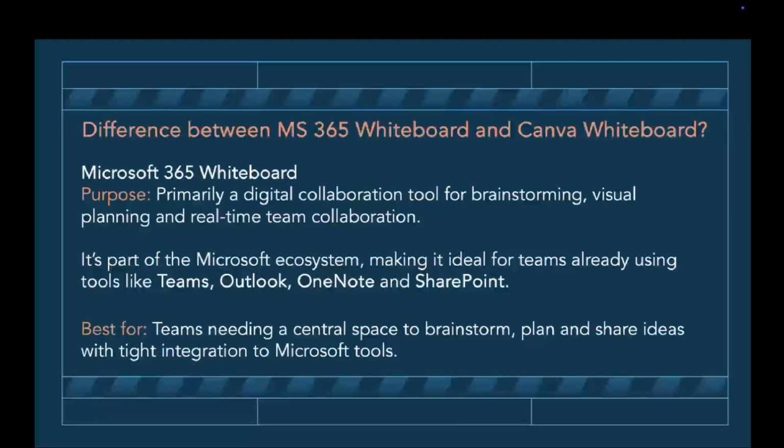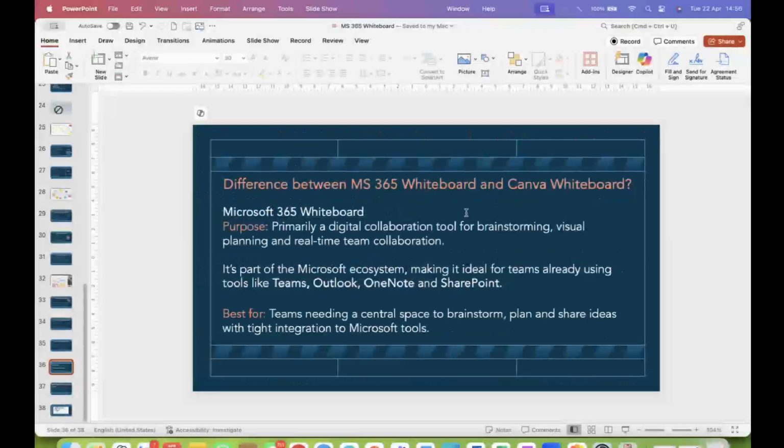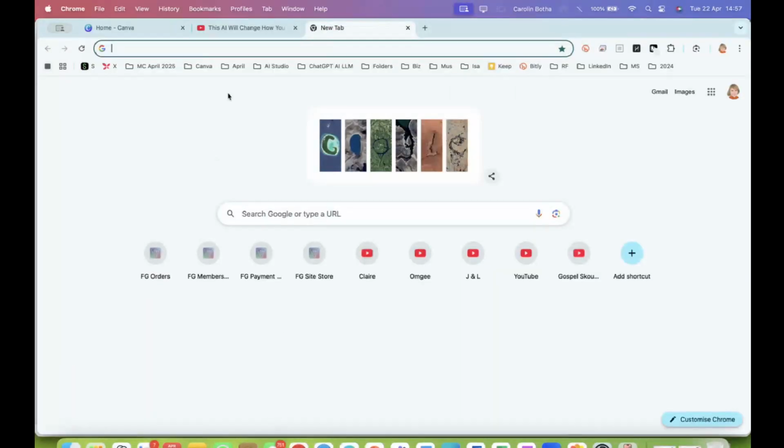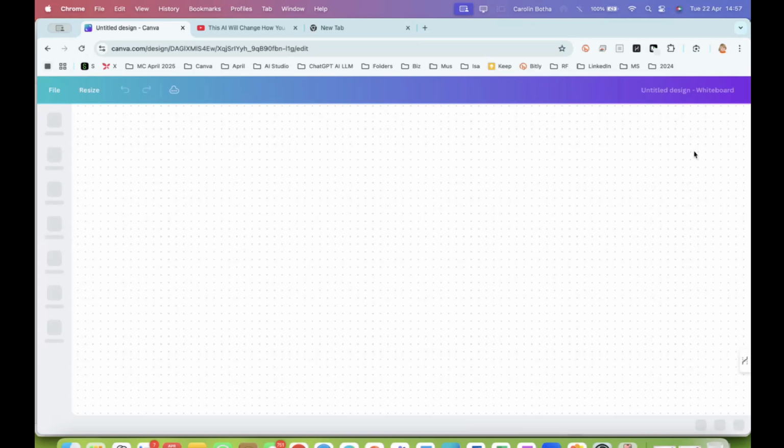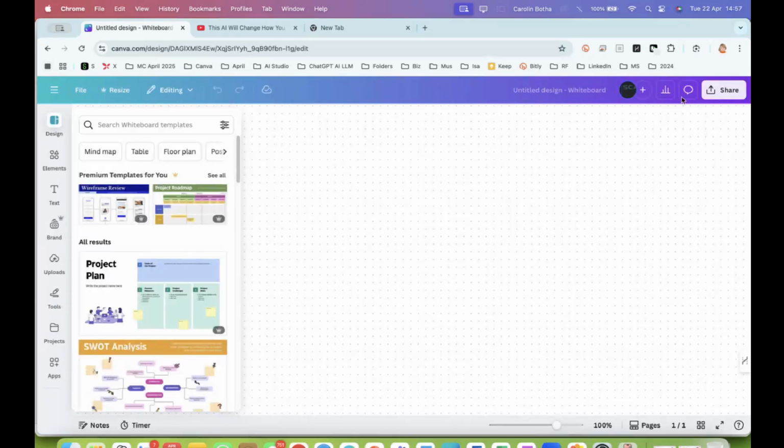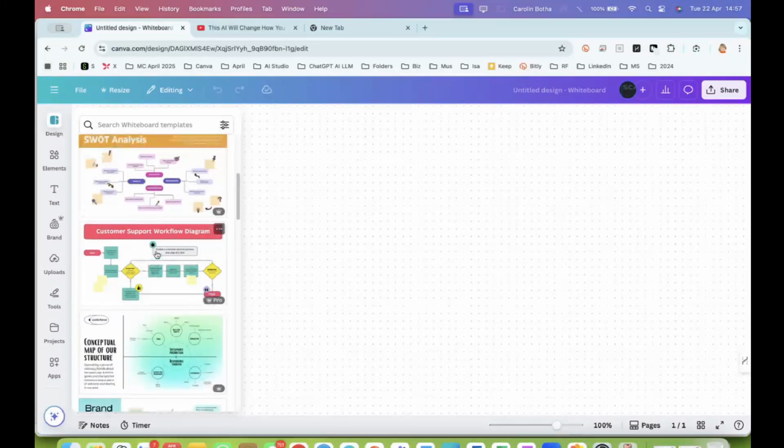Now, what is the difference between Microsoft 365 Whiteboard and Canva Whiteboard? So let me just refresh your memory. I didn't demonstrate the whiteboard to you last time, but I just want to show you. In Canva, those of you who attended the session, there's also a whiteboard. So this whiteboard, yes, can also be shared and so on. But the actual reason for this is that you can do a design on a whiteboard that you can share or that you can use in another demonstration.